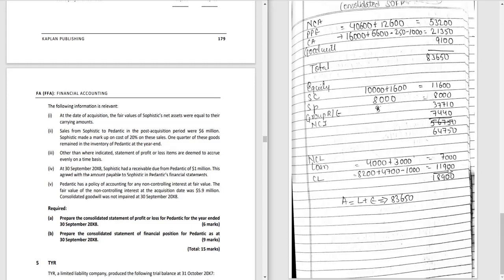So when we will add these all current liabilities, we will get our 18,900 as a total current liabilities. And when we will add this total liabilities with the total equity, we will get 83,650. So hence our consolidated SOFP is correct, as the equation is balanced.